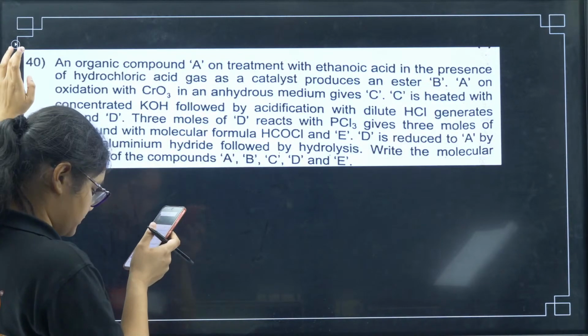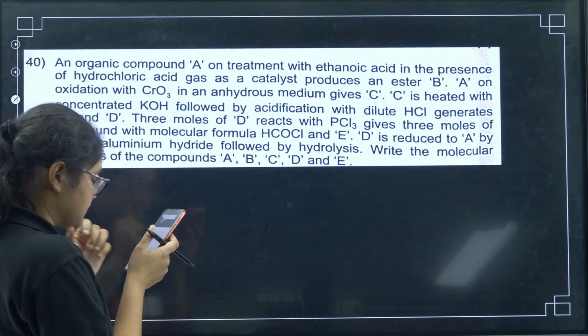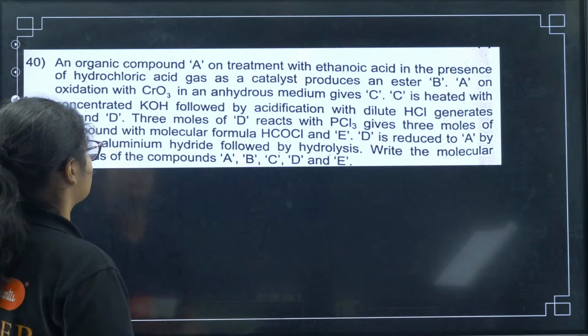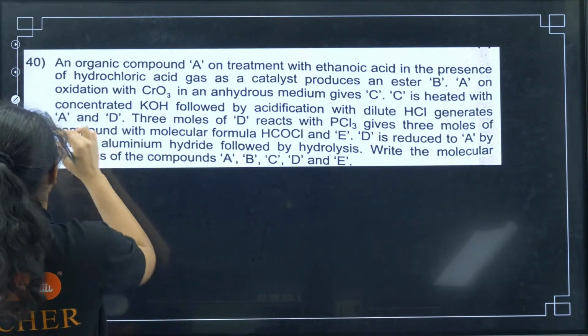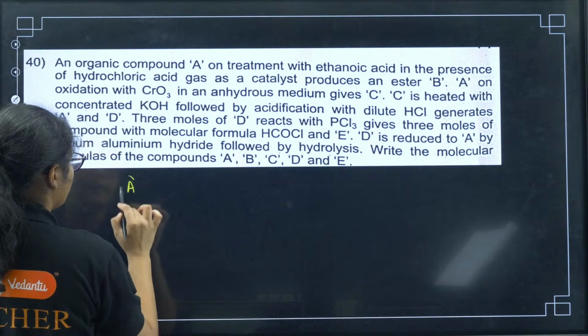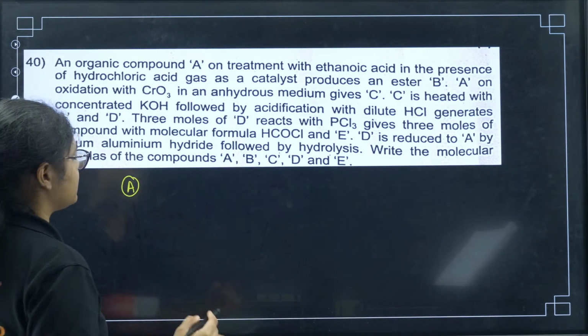Yes, next question number 40. Many of you have been asking for question number 40, so please listen to this one properly. An organic compound A, okay, we have an organic compound A, which on treatment with ethanoic acid.